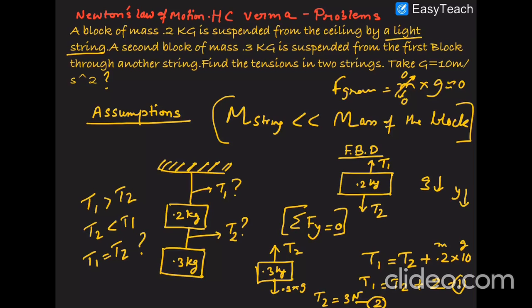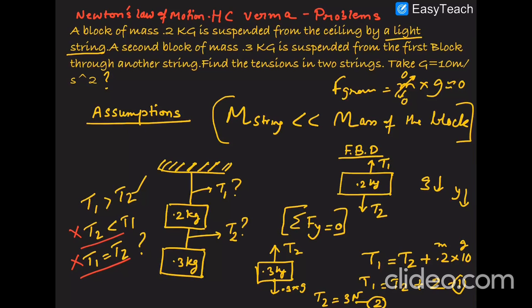Because T1 has to support this 0.2 kg as well as 0.3 kg, and T2 has to support only 0.3 kg. From intuition, T1 should be greater than T2 and it cannot be equal to T2. So these two are ruled out from basic intuition. Whatever answer you come up with, if you arrive at this point, then you must appreciate that the method you have applied is wrong.